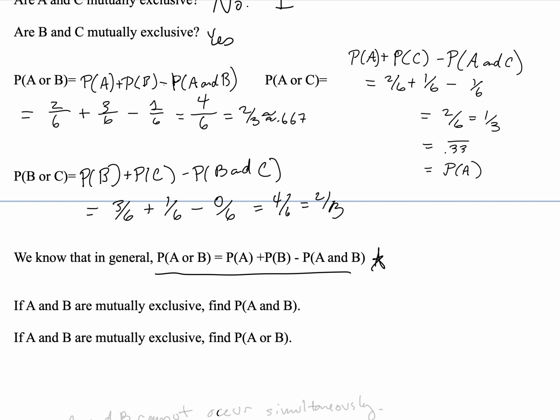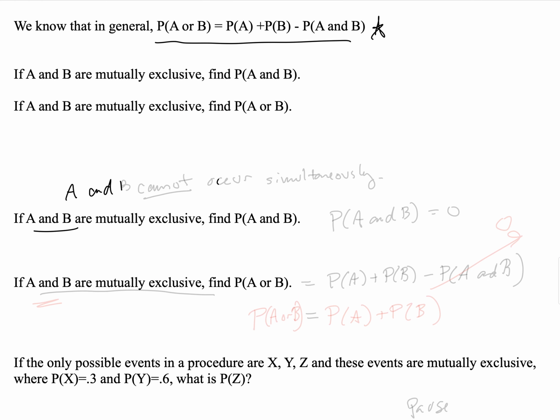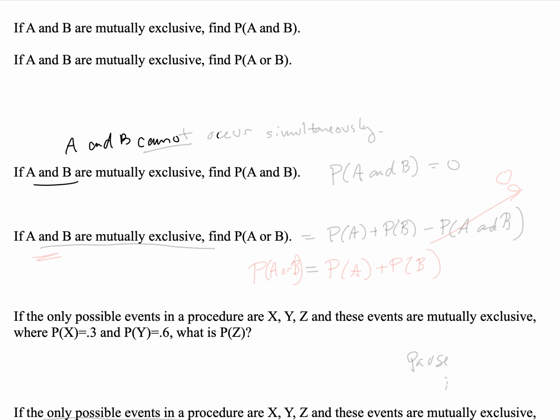All right, so if A and B are mutually exclusive, that means that A and B cannot occur at the same time, cannot occur simultaneously. And because that's the case, that means that A and B both occurring is an impossible event. So that means that the probability that A and B both occur is equal to 0.